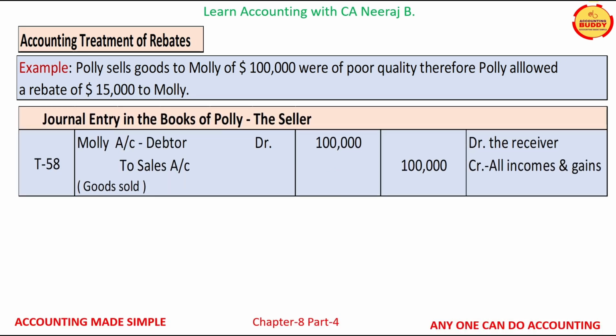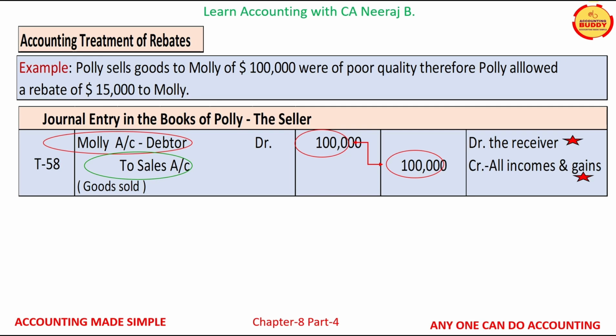The two accounts which are affected are Molly's debtor account and sales account. Molly's debtor account is a personal account and will be debited under the rule debit the receiver. Sales account is a nominal account and as per the rule of nominal account, credit all incomes and gains. Therefore, this transaction is recorded for $100,000 by debiting Molly's debtor account and crediting sales account. Please note that the entry will first be recorded at full value of $100,000.